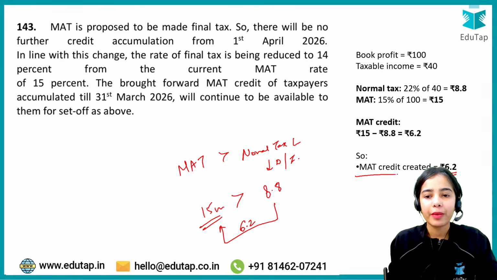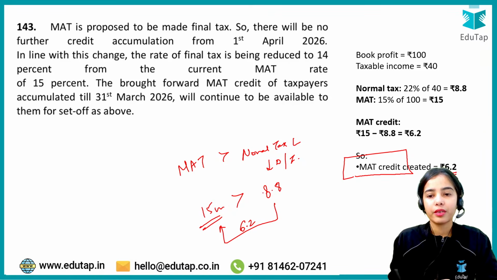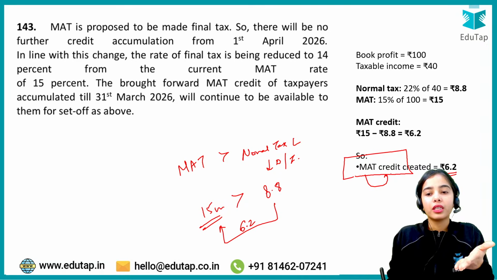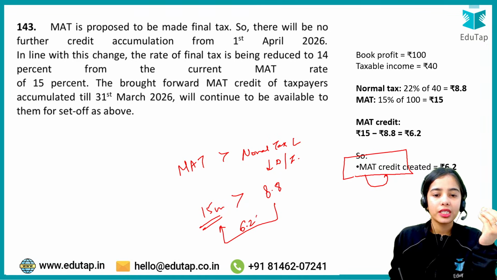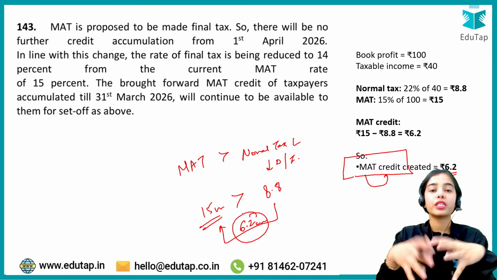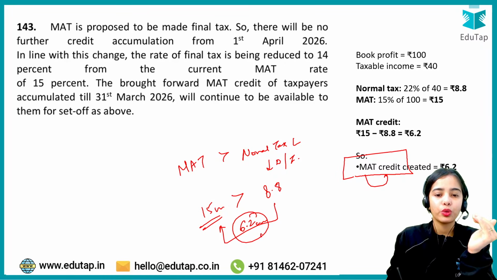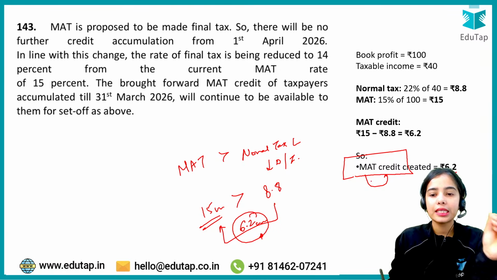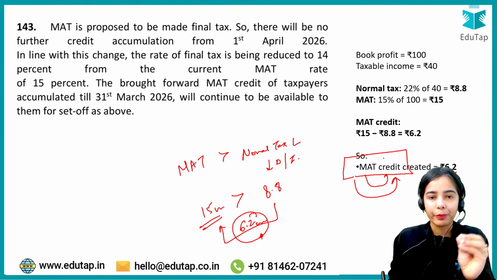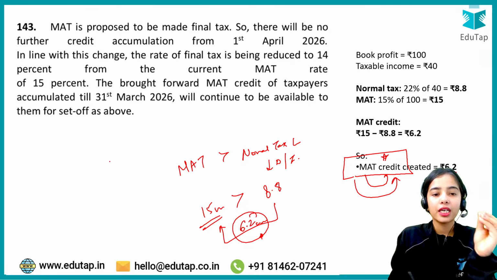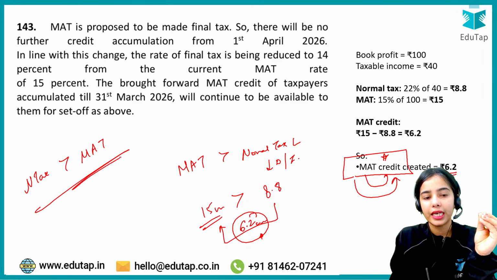This is taken as MAT credit, the minimum alternate tax credit. This extra 6.2 crores that the company has paid has not vanished. It is provided to the company as a credit that the company can use when its normal tax is higher than the minimum alternate tax. Then this MAT credit can be used.